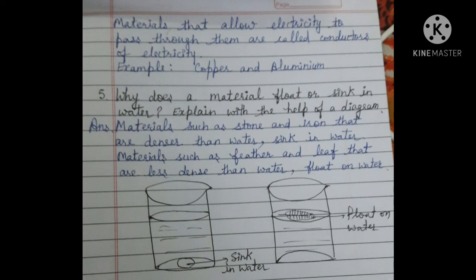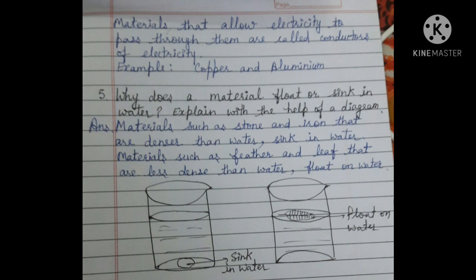Now question number 5. Why does a material float or sink in water? Explain with the help of a diagram. Now materials such as stone and iron that are denser than water sink in water. The material whose density is more than water sinks in water. And materials such as feather and leaf that are less dense than water, or the material whose density is lesser than water, float.